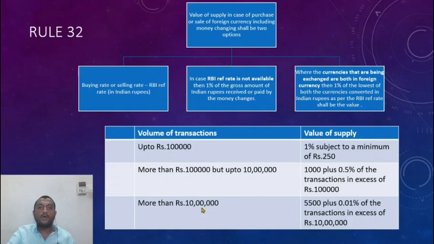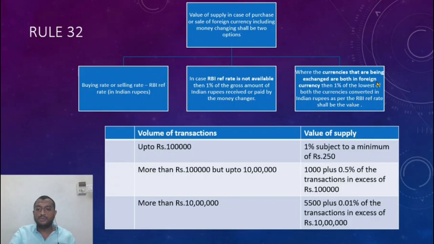Similarly, for more than 10 lakh rupees, it is 5500. So it will be 1000 up to here plus 9 lakhs into 0.5%, which is 4500. So 5500 plus 0.01% of the transactions in excess of 10 lakh rupees. That will be the value on which I have to charge GST. It is not the GST payable, but the value on which I charge GST.